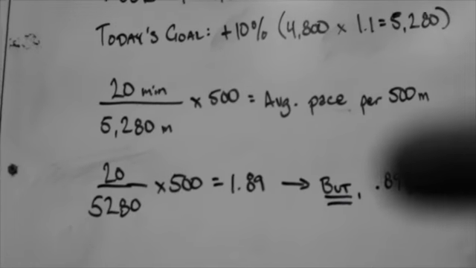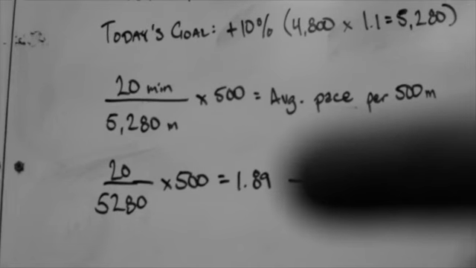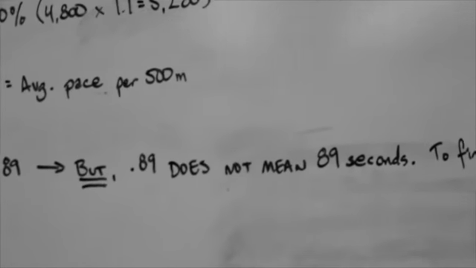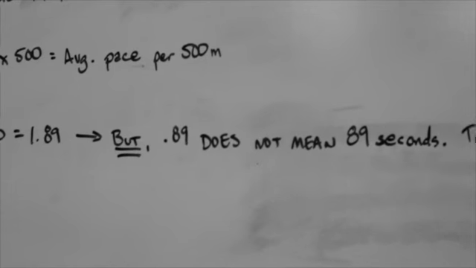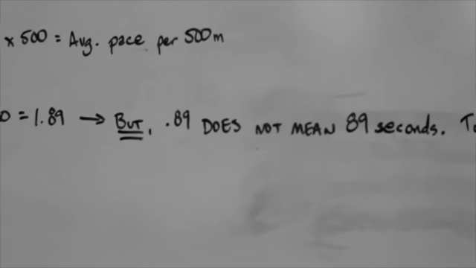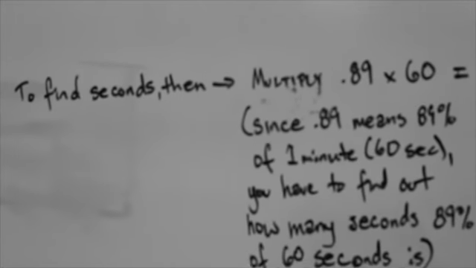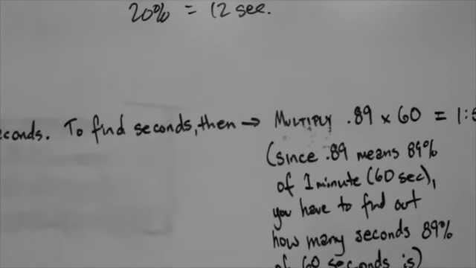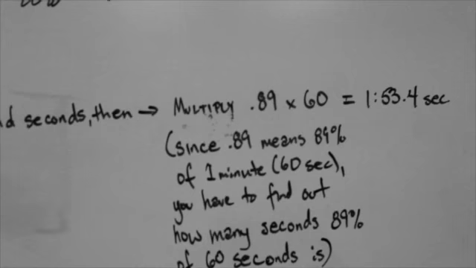Okay, so let's look at that. 20 divided by 5,280 times 500 equals 1.89. But here's the thing that bites some people: 0.89 does not mean 89 seconds. You can't have 89 seconds of a minute. There's only 60 seconds in a minute. Let me back up here. To find your seconds, you have to multiply 0.89 times 60.